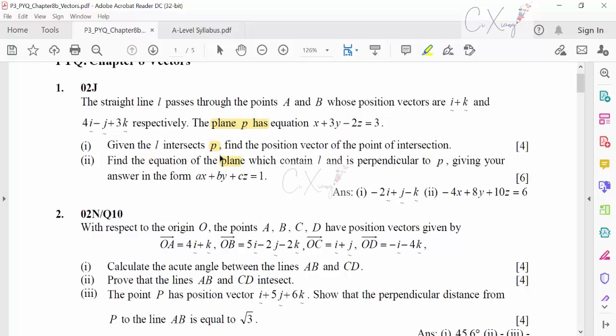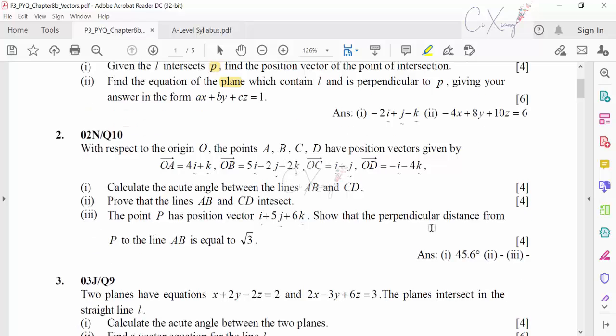So I show you a few more examples. Like this one, for question number 2, not all questions you no need to try, but you need to filter out yourself. Like this one, line is AB, CD, both are lines, you can do it. Prove that the lines AB and CD, you can also do it. Then this one, a point to a line, you can also do it. So question number 2, you can do it on your own. No need to skip.